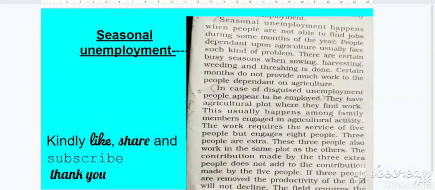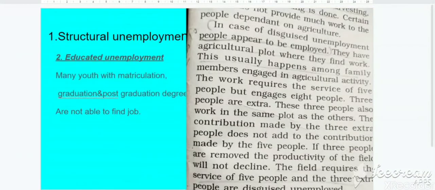Now what is seasonal unemployment? Disguised unemployment. In case of disguised unemployment, people appear to be employed. They have an agricultural plot where they can find work. This usually happens among family members engaged in agriculture activity.